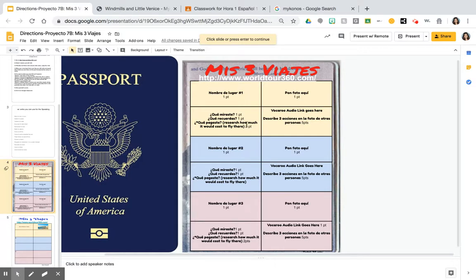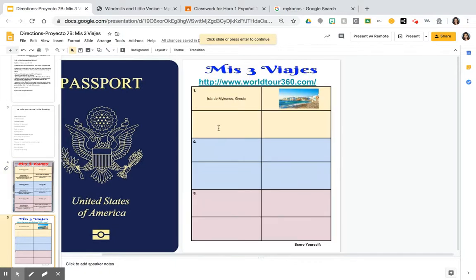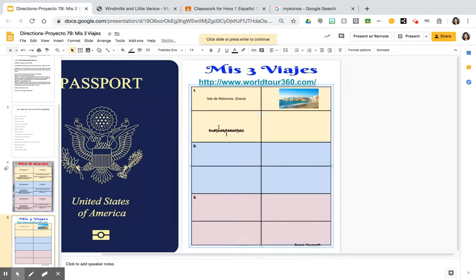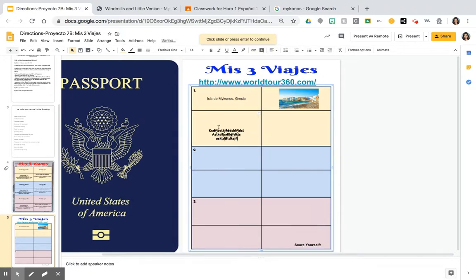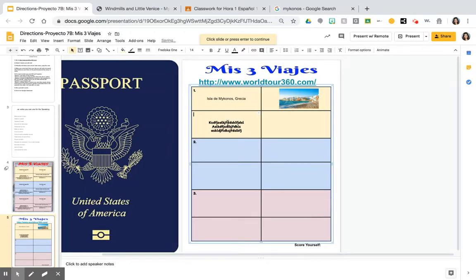Okay, so that's why that one's worth 2 points because pagar is irregular in the yo and you have to write out the amount. Each of these are a complete sentence. They're not one-word answers, so please make sure that you do write them out. So let's go back here to our example. Okay, sentence number 1, sentence number 2, sentence number 3. Perfect. Now you could change the font, you can make it bigger, you can do all that.